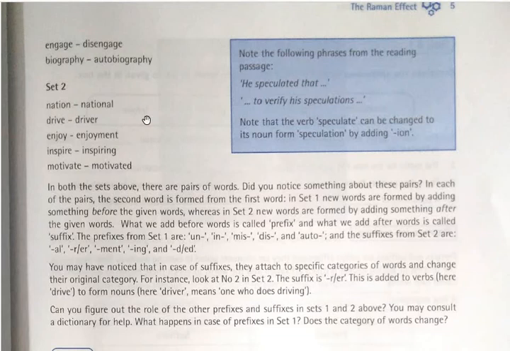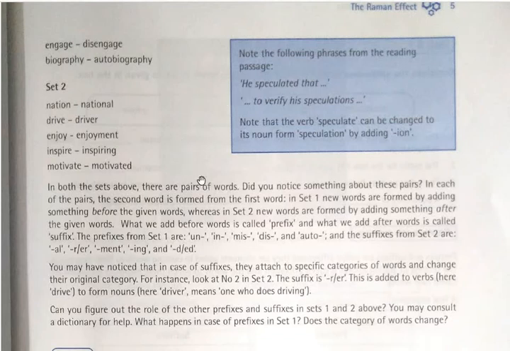Now in set 1 we add small words in front of the root word. That is known as a prefix. Now in set 2 you have words added to the word at the end, and that is called a suffix. Now prefixes and suffixes together are called affixes.